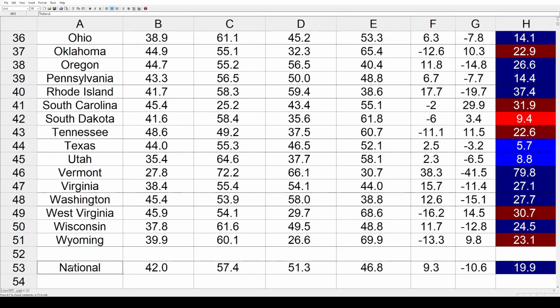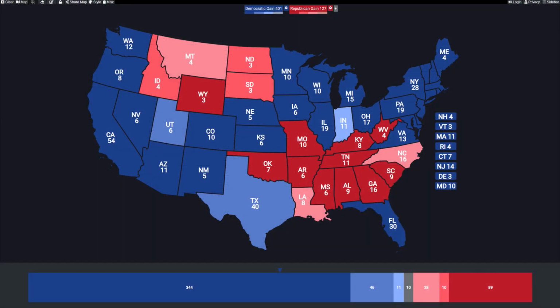So those are all the shifts, and this wouldn't be any fun without a map. So let's take all this data, we'll put it on a map, let's switch over to it. Here it is, we've got the same basic 3 levels of shading, and let's see if there's any takeaways. Well, it's not unexpected most of the South went hard toward the Republicans. The West Coast and the Northeast, we would expect that to go toward the Democrats. Florida is also dark blue, as well as Rust Belt states like Wisconsin, Michigan, and Pennsylvania.